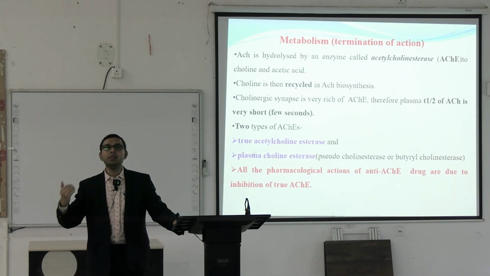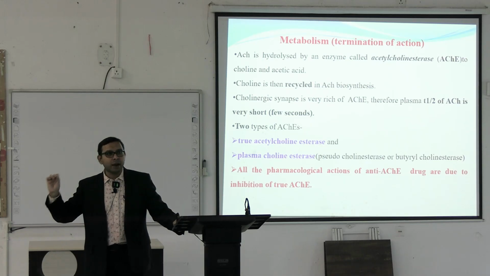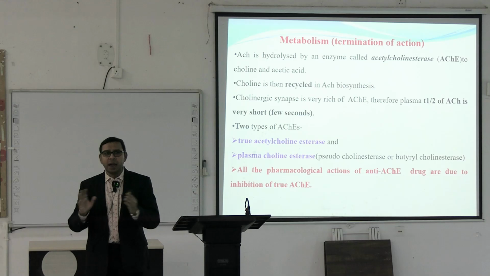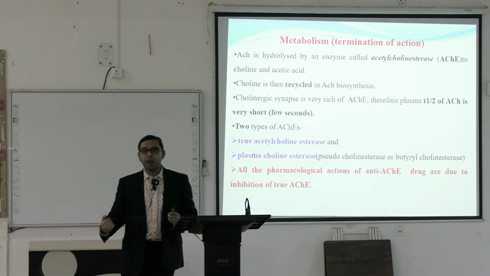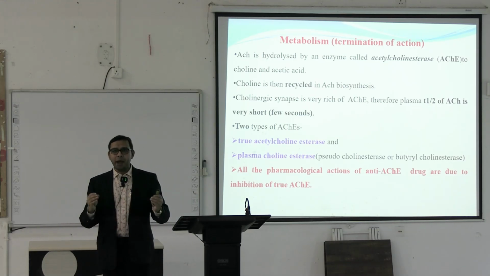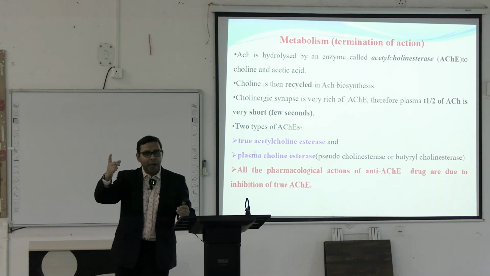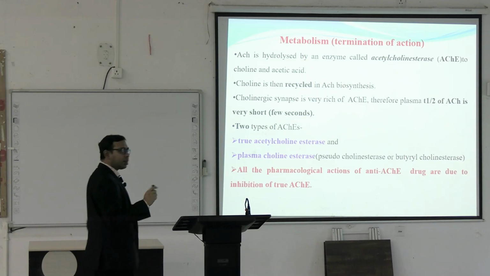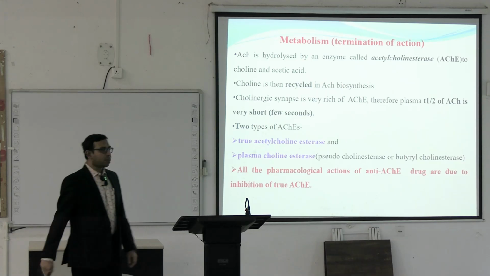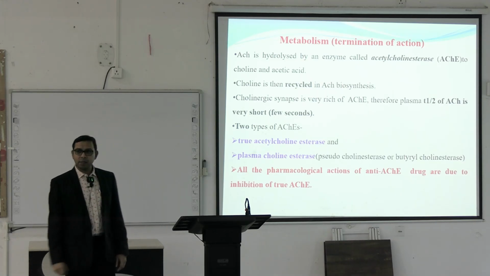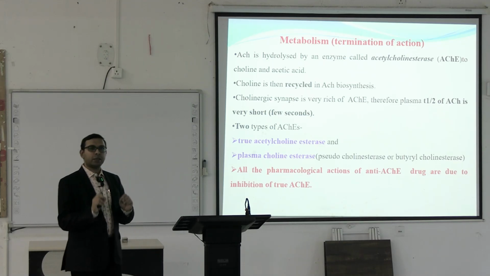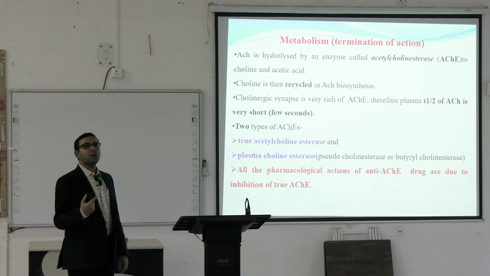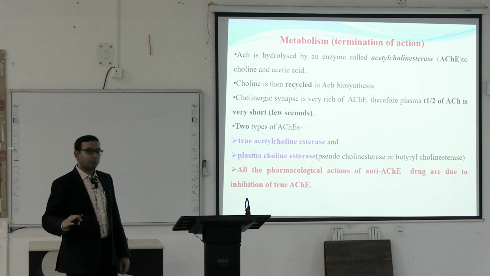Termination of the acetylcholine is mainly done by the acetylcholine esterase enzyme, which is present in very large amounts near the actions. When the action of the acetylcholine ends, the choline breaks down from it and is recycled back, and acetyl coenzyme A ultimately breaks down. That is why it is less used. Two types of acetylcholine esterase are present. One is true acetylcholine esterase, the main enzyme that breaks down the acetylcholine. Another is pseudocholine esterase or butyrylcholine esterase, which is mainly present in the plasma.